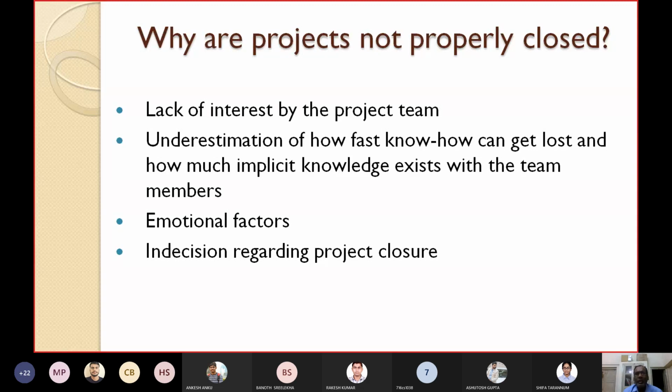Even if you have achieved the requirements successfully, you still have to close the project properly with the right steps. I will tell you what the steps for closing a project are. Due to lack of interest by the project team, projects may get improperly closed.